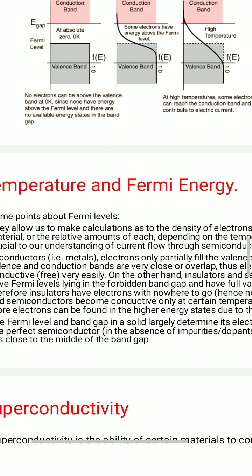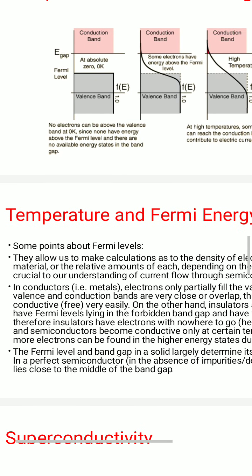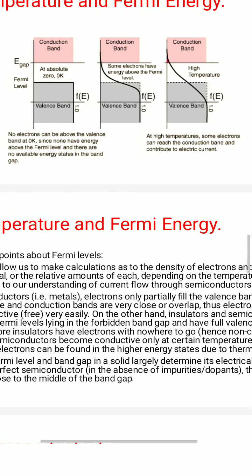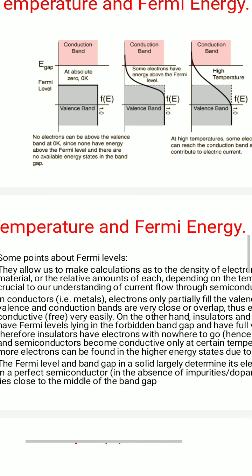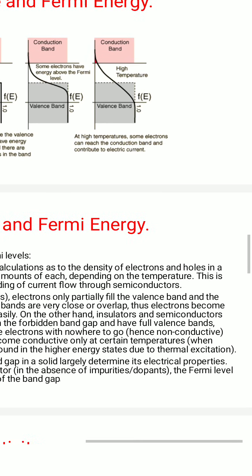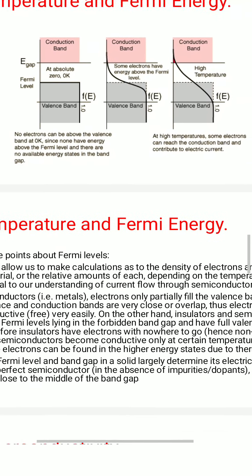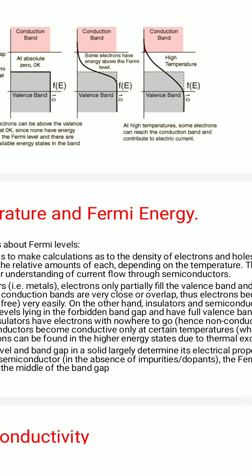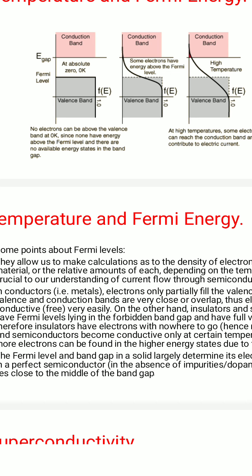So what are the temperature and the Fermi level points? They allow us to calculate the density of electrons and holes in the material, or the relative amounts of each, depending on the temperature. This is crucial in understanding the current flow through semiconductors. So how the current will flow through the conductors can be explained with this temperature and Fermi level concept. That is what I already told you.